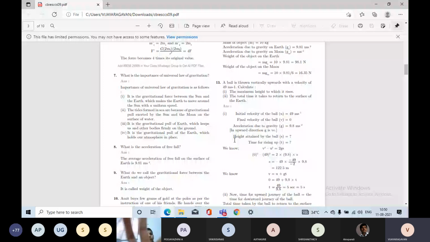And the third point: it is the gravitational pull of the earth which keeps us and other bodies firmly on the ground. We are on the ground. Suppose there is no gravitational force, what will happen? We will be thrown out. We wouldn't be able to survive on the earth.